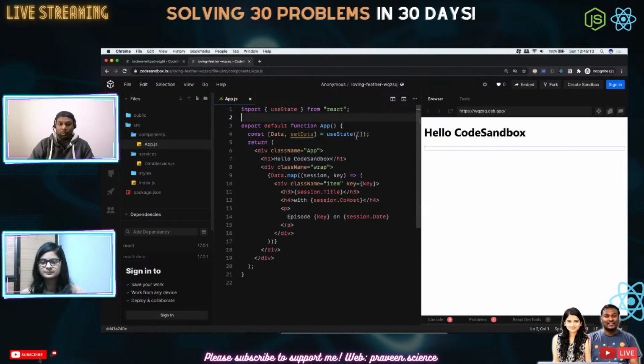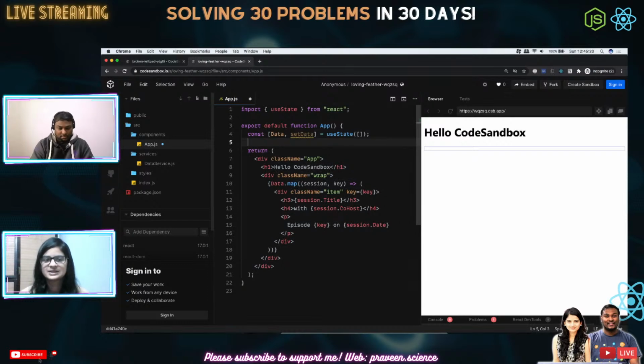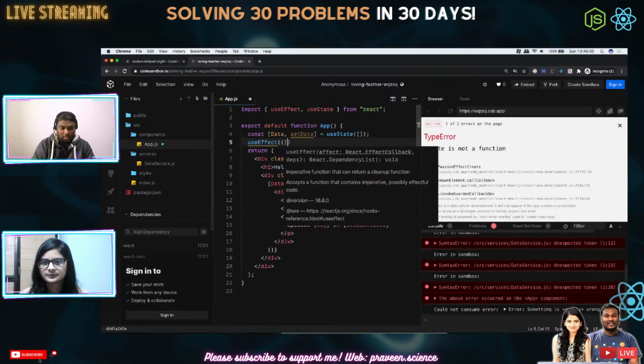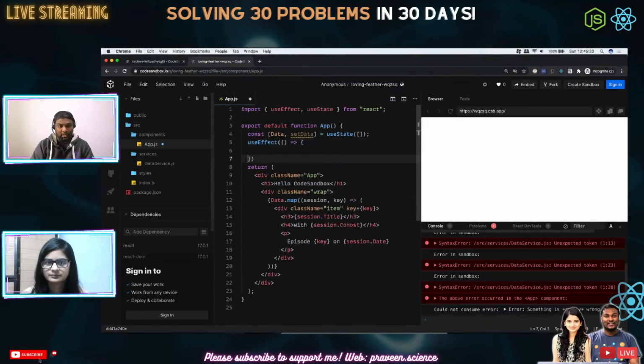Help me with loading this data into the useState, please. I think I need to use useEffect, right? Yes, you need useEffect, and you'll also need to import it. Right. So let's do useEffect. Okay. And so here, how do I update this one? Like there is an array here, right? So setData. Okay. So setData.